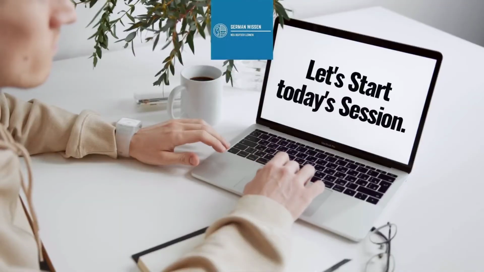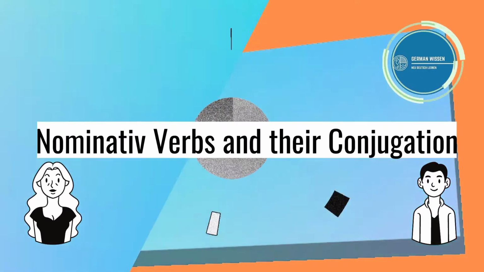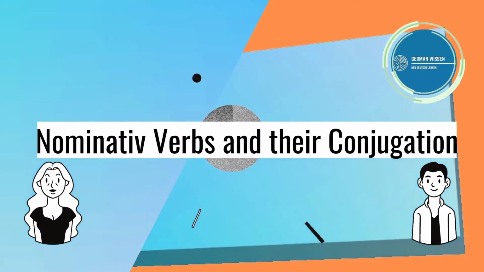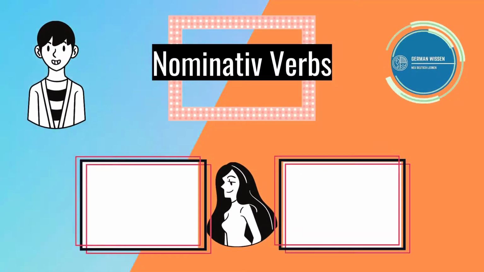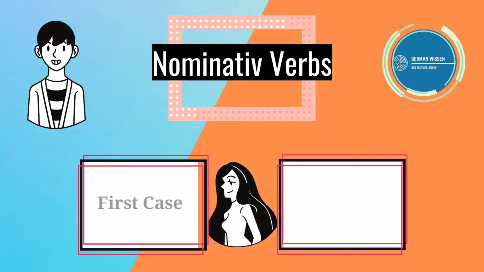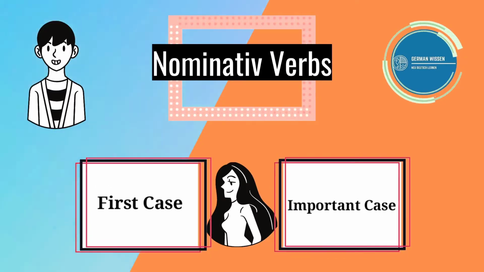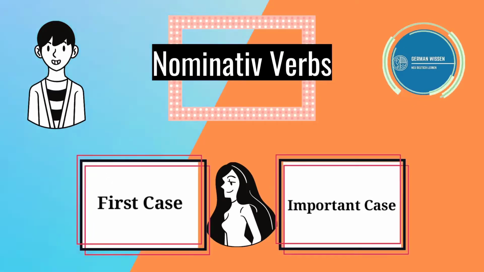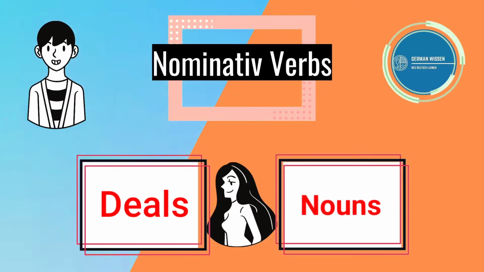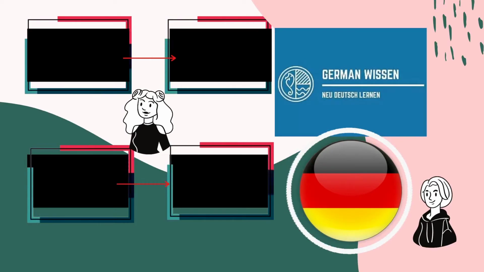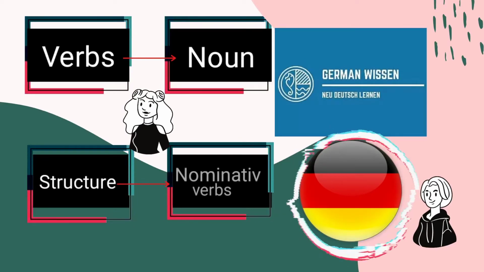So let's start today's session. You must have known already with the help of the title that our today's topic is nominative and its conjugation. Before that, let me tell you what nominative is. Nominative is the very first and important case for beginners to learn. In this case, you can learn how to make a simple sentence through the structure. Nominative deals only with the noun. All the verbs which take the noun in the structure are called nominative verbs.